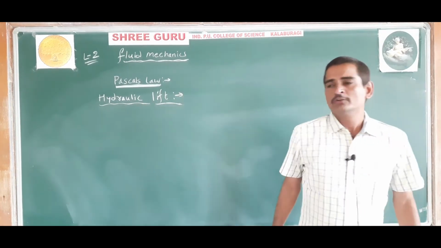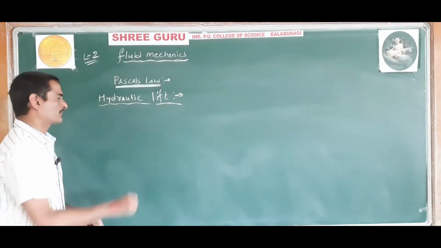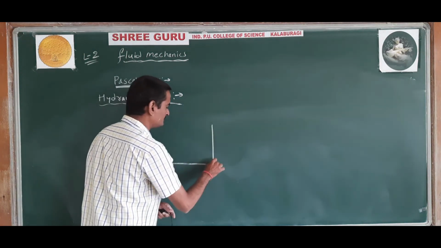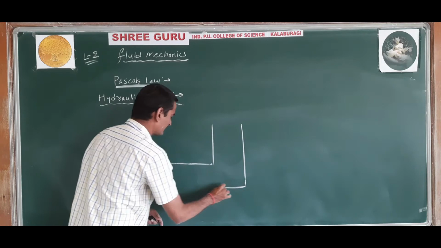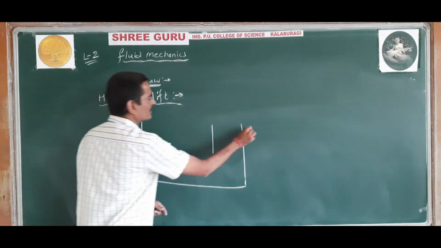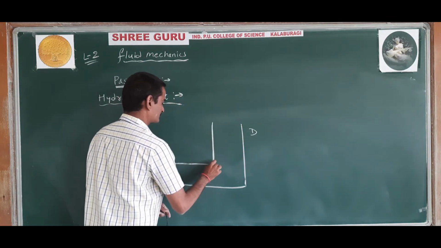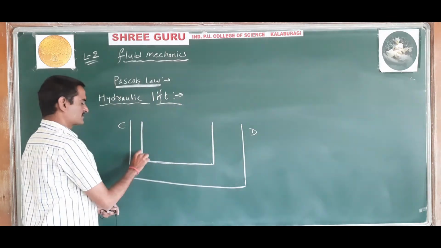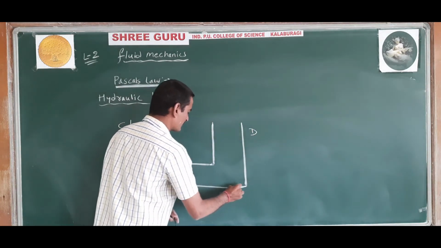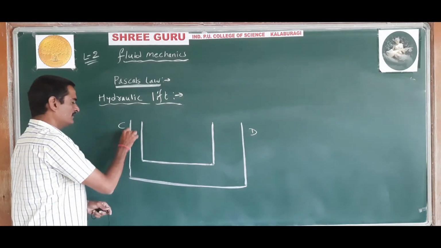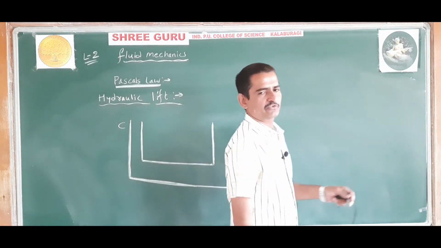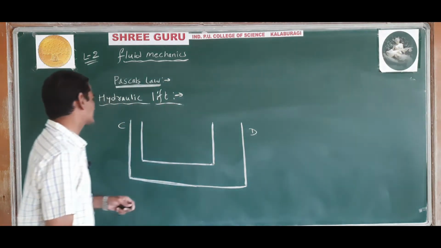A hydraulic lift consists of two cylinders, say cylinder C and another cylinder D. This hydraulic lift works on the principle of Pascal's law. It is used to measure the weight of heavy objects.